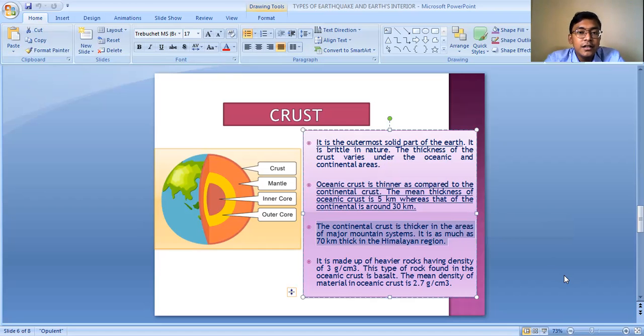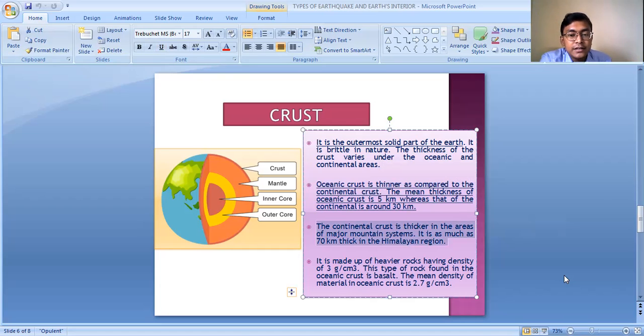The thickness of the crust in the continental areas also varies. In the plain areas the thickness is less as compared to the Himalayan mountain areas or the peninsular plateau region. The continental crust is much thicker in the areas of major landforms. Like in the case of the Himalayas, the thickness of the crust is around 70 kilometers, that is from the top of the Himalayas till the base of the crust.